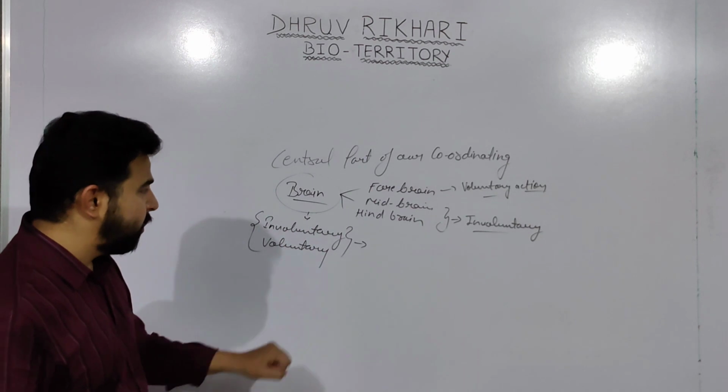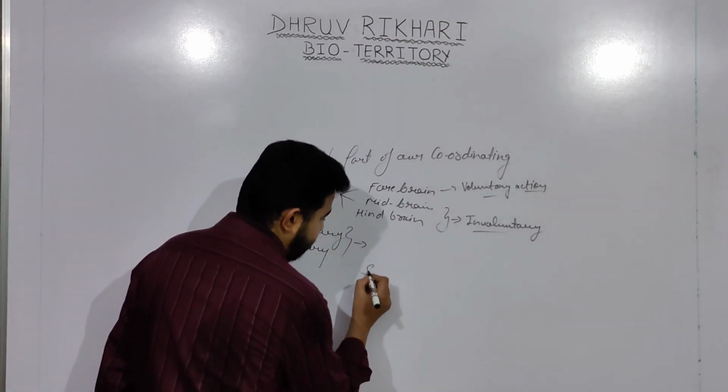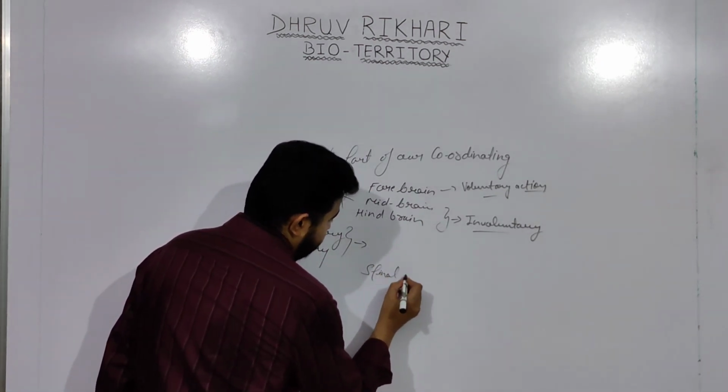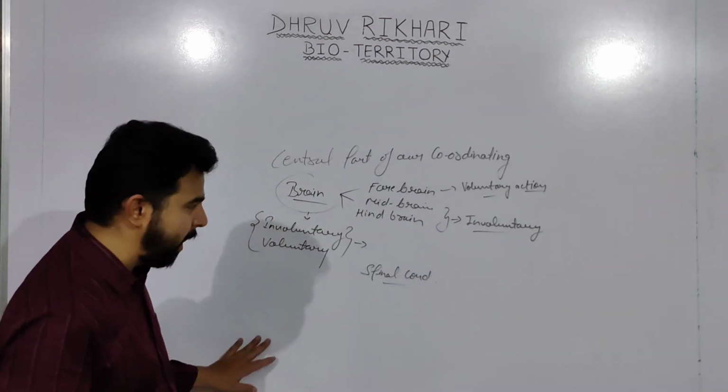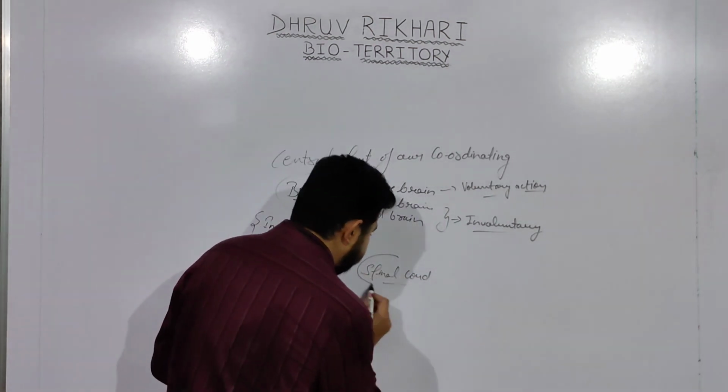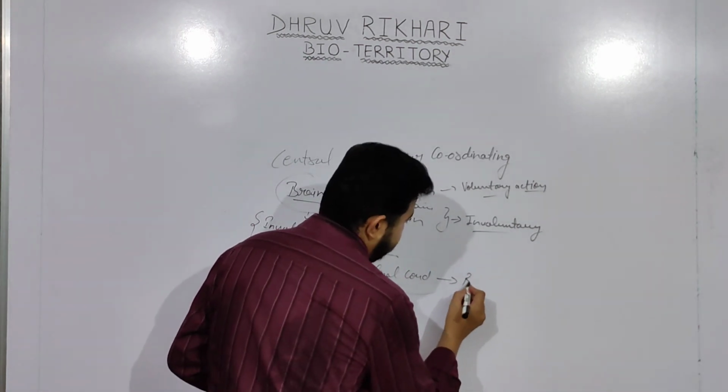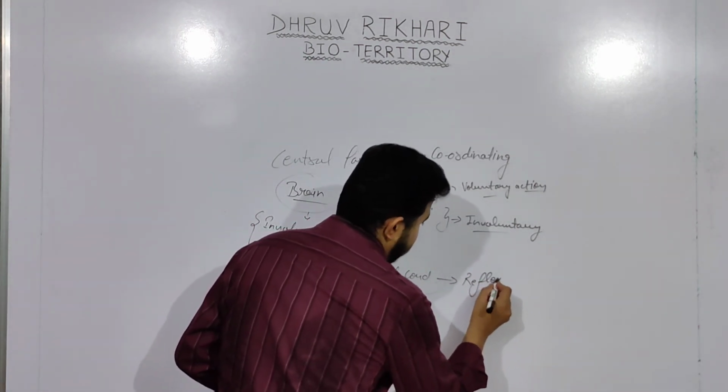Now next we will see about the spinal cord. The spinal cord is again very important. Why? Because the spinal cord helps in reflex action.